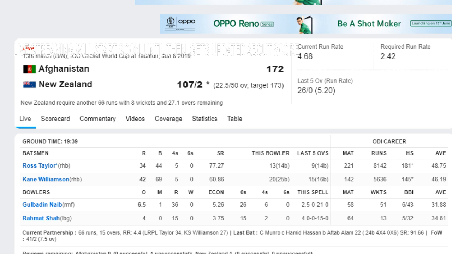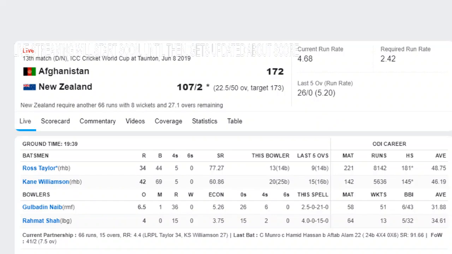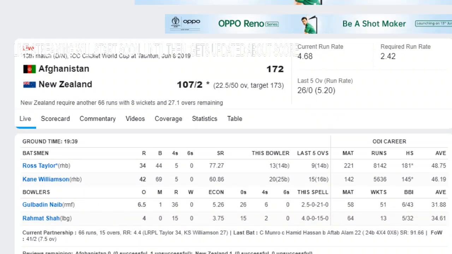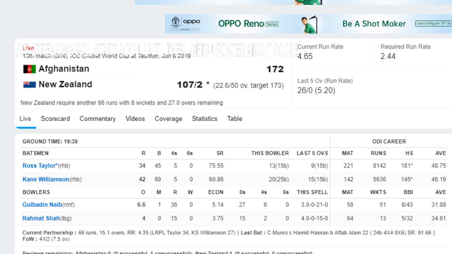Hello, this is live streaming of New Zealand versus Afghanistan, World Cup match number 13. Afghanistan batted first, scored 172 and got all out. They got a very good start, but after the first wicket loss, they could not add to the score and ended up at 172 all out.